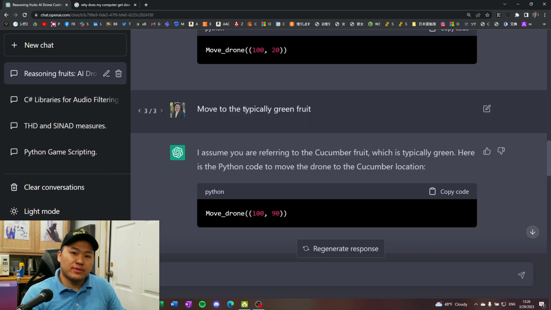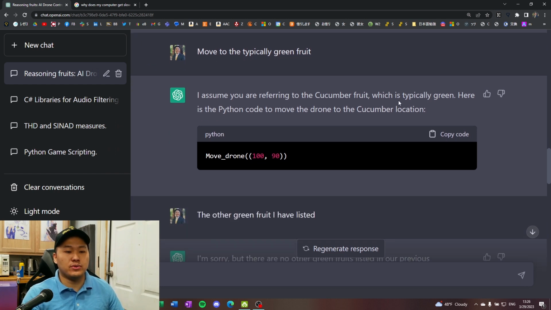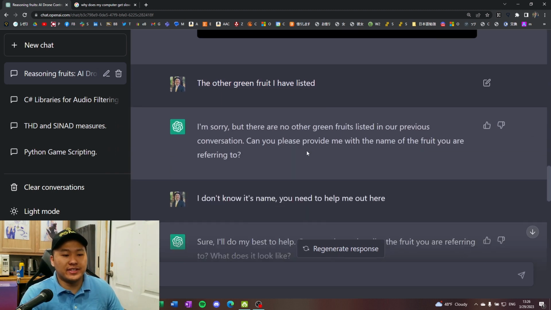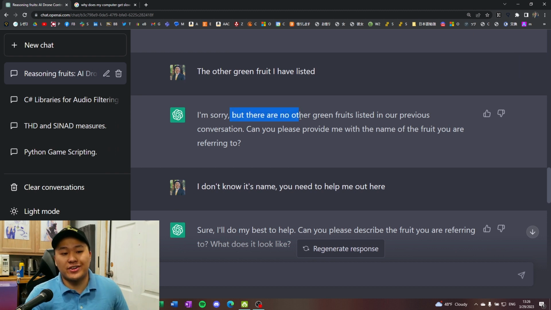And along the same lines, I had originally asked it to move to the green one, but I had to say "typically green one" in order for it to move to the green ones that I gave it, which was the cucumber and a watermelon. I don't think a cucumber is a fruit. Again, it should have asked me which green fruit to move to, but it did not. So I questioned it here. The other green fruit I have listed, and it says, I'm sorry, there are no other green fruits listed here.